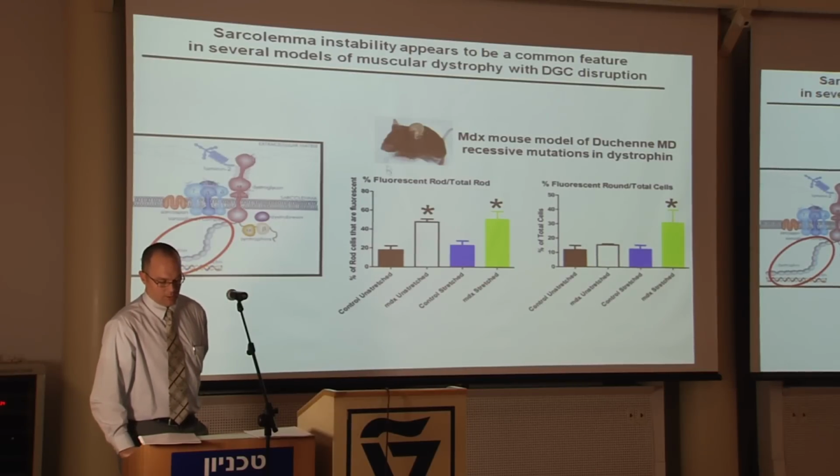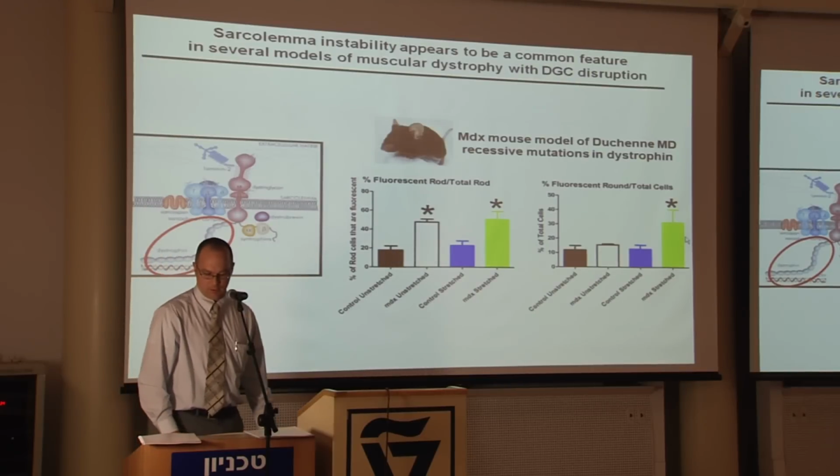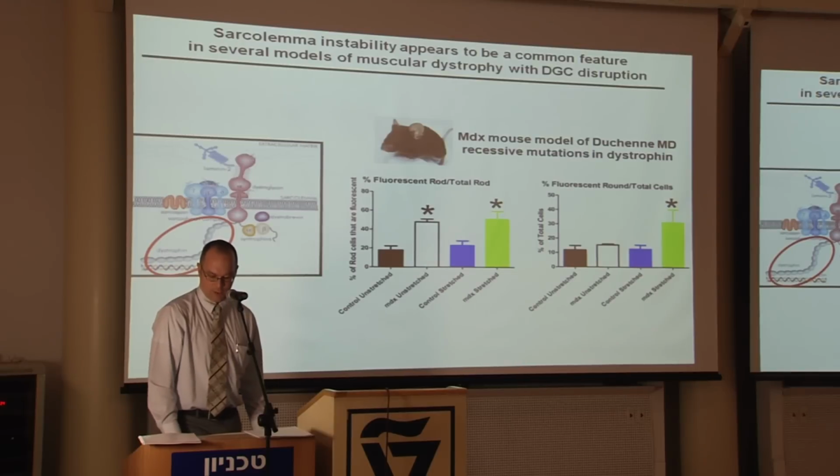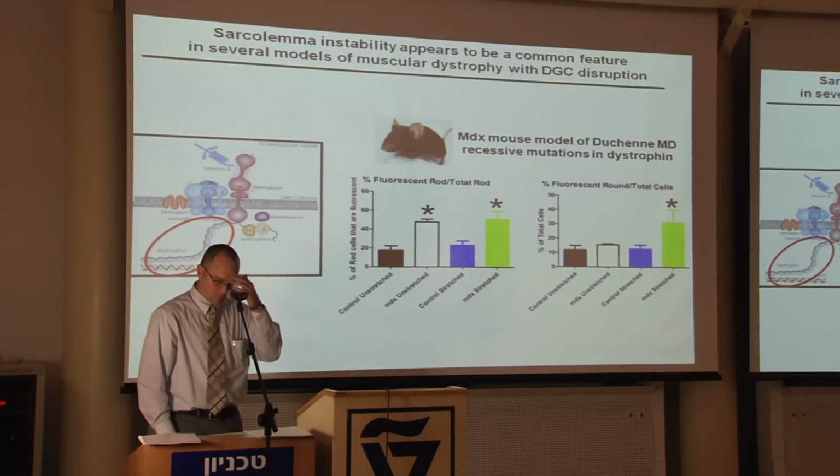And what you can see here is a little bit different data in that in the MDX cells, the cells even prior to stretch are leaky to the dye uptake. But then when you stretch the cells, many of these cells undergo permanent contracture, likely due to calcium influx into the cell, leading to contraction of the cell.